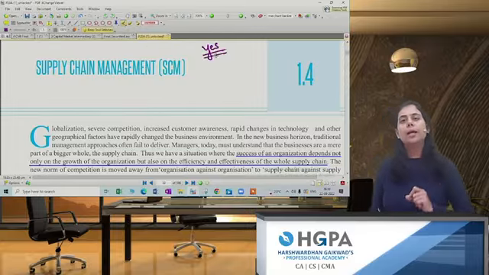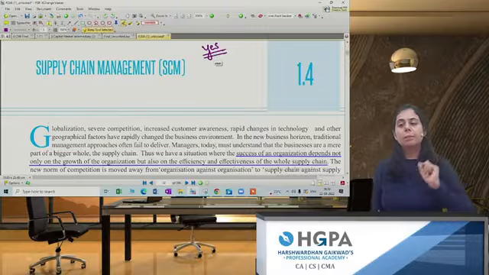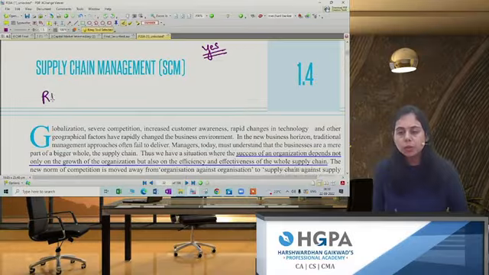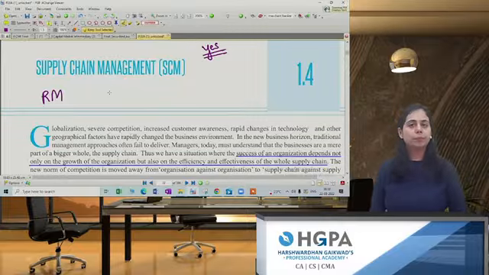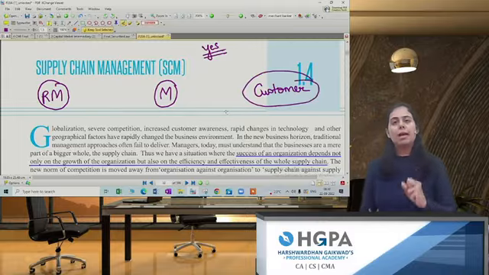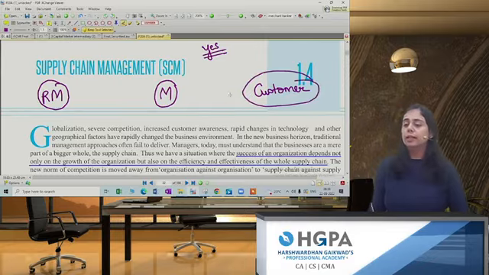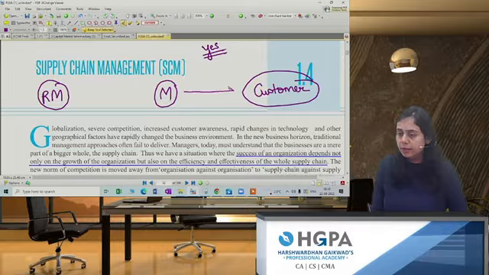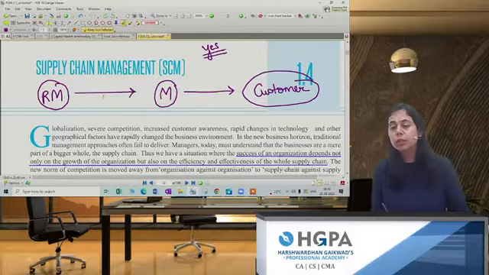Okay, what is supply chain management? Supply chain management will always start with the raw material. In the center, there will be a manufacturing company, and at the end, there will be the customer. So, supply chain management makes sure that the products are delivered to the customer. But the process will always start from the raw material.